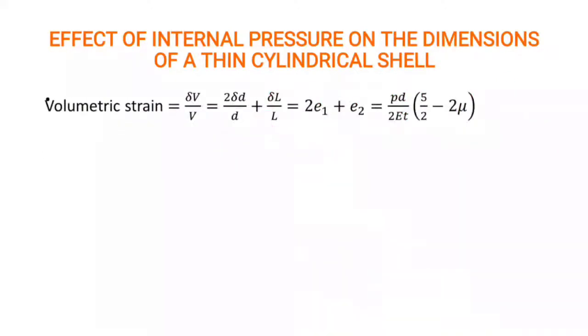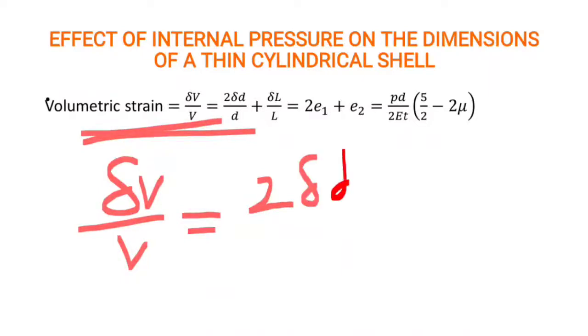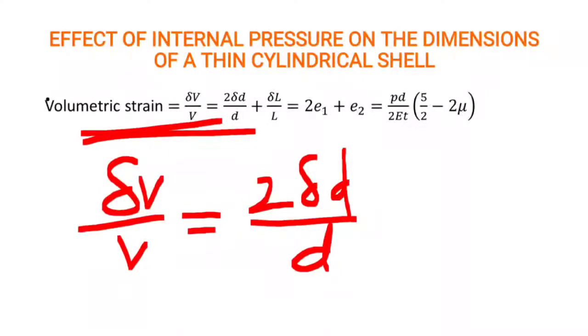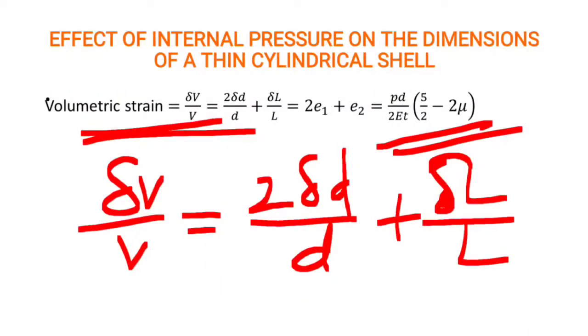Okay. Next, volumetric strain. Volumetric strain will be delta V by V. We come across this in the strain concept. Please refer. If you have any doubts, please go through the strain concept once, and we can recollect. We can recall these concepts again. It is 2 delta D by D plus delta L by L. Substituting delta D by D and delta L by L, that is 2E1 plus E2. Substituting those values, we get PD by 2TE, 5 by 2 minus 2 mu, which is the formula for volumetric strain.